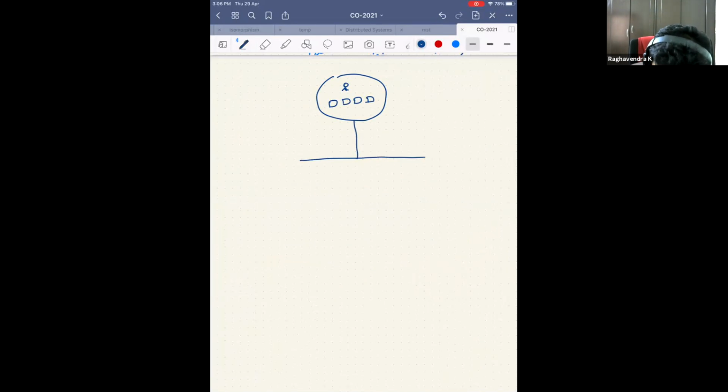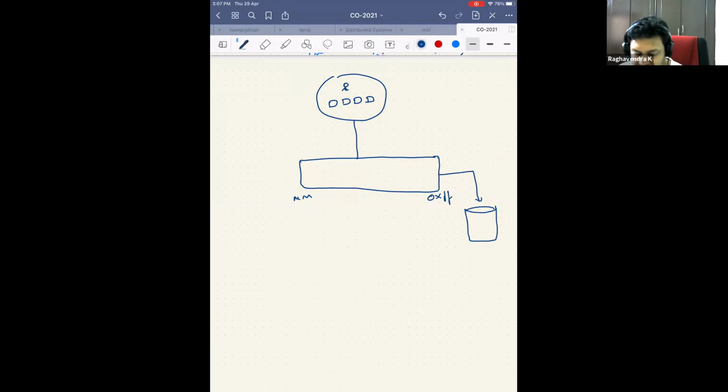So we said that there is this main memory, and of course we have made it limited. We said that it was 256 bytes, so it's 0xFF. And then there is this infinite memory. Of course, we are assuming again it's infinite memory, which can store anything that you want.